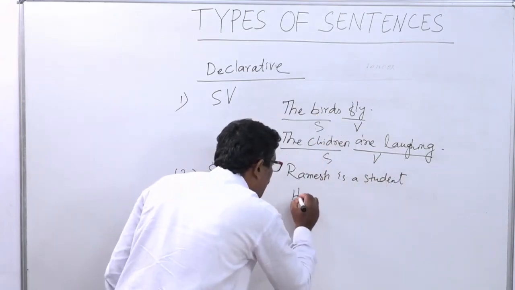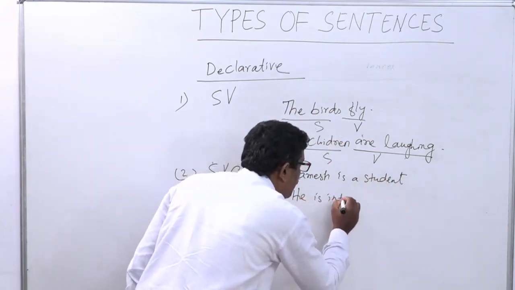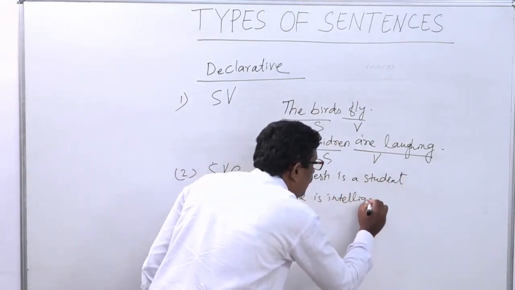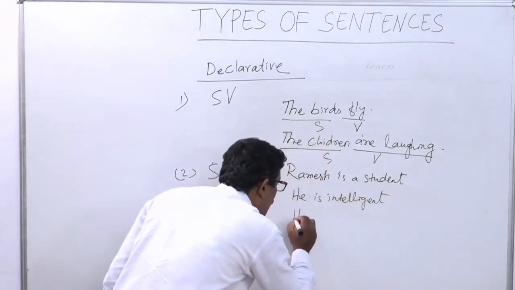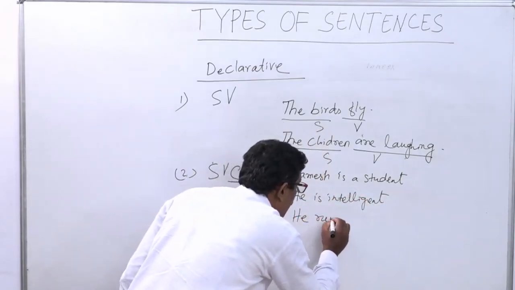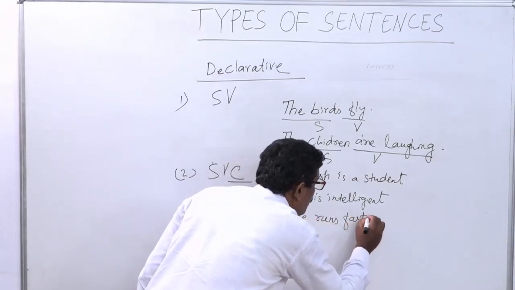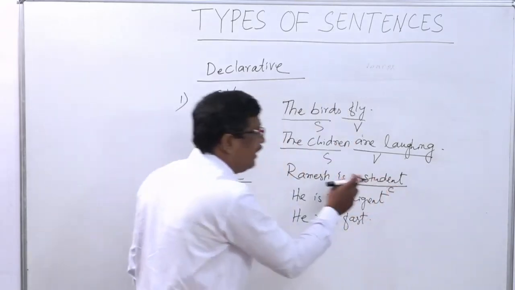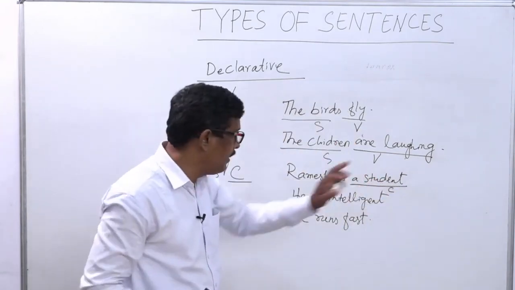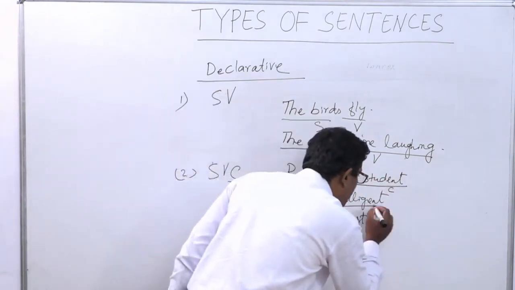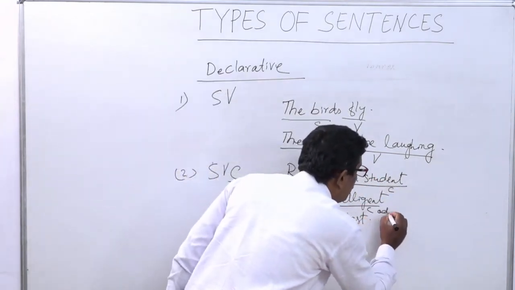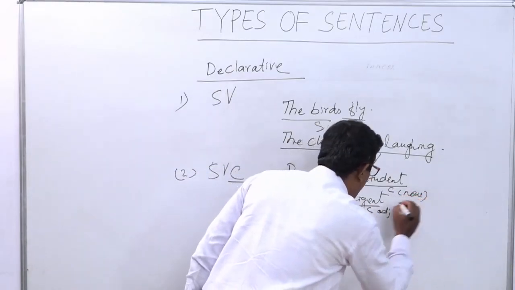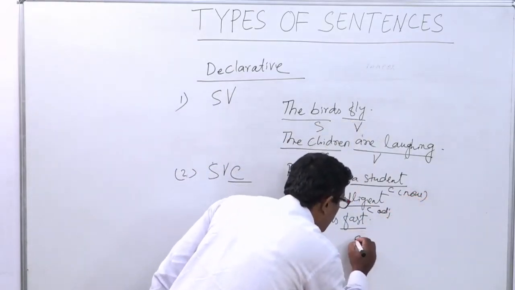Number 2, he is intelligent. He runs fast. Here the complement is a noun, here it is an adjective, and here it is an adverb.